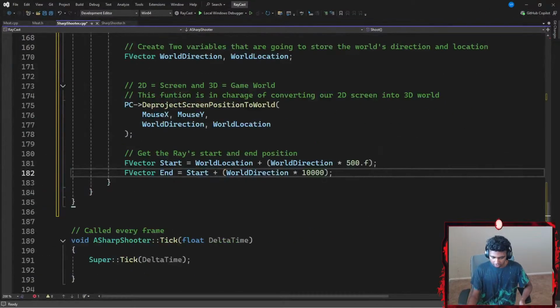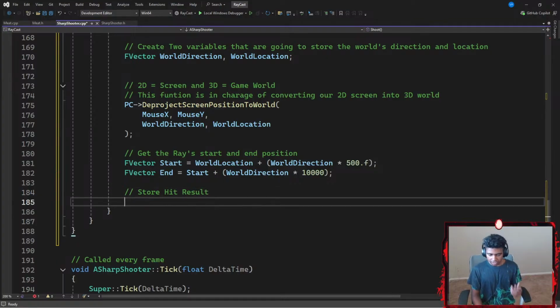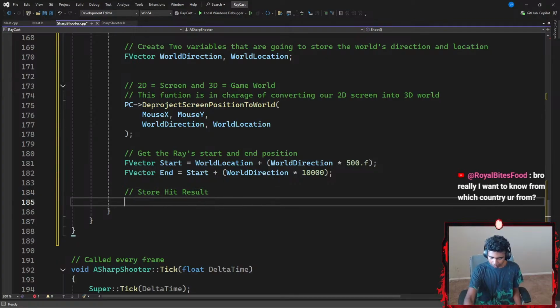Okay, let's do that. Firstly, I'm going to go with something like store hit result. Let's add a comment that says store hit results. Okay, for storing my hit results, I'm going to go with something like maybe an apple first.